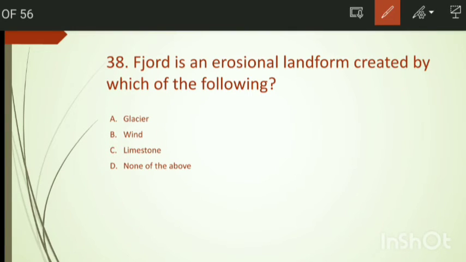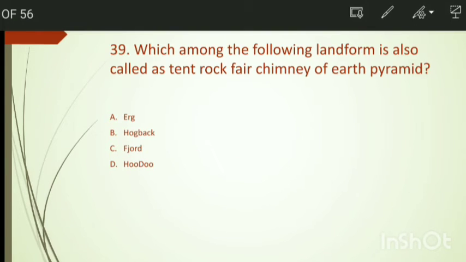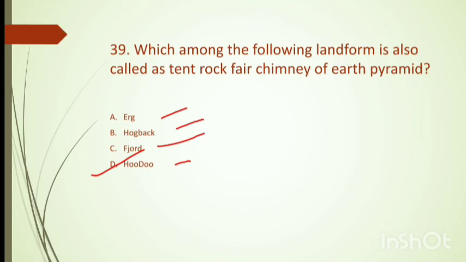Jord is an erosional landform created by which of the following? Options are glaciers, wind, limestone, and none of these. Answer is option number A, glacier. Which among the following landform is also called as tent, rock fair, chimney of earth pyramid? Options are Orc, Hogback, Jord, Hoodoo. So right answer is option number D, Hoodoo.